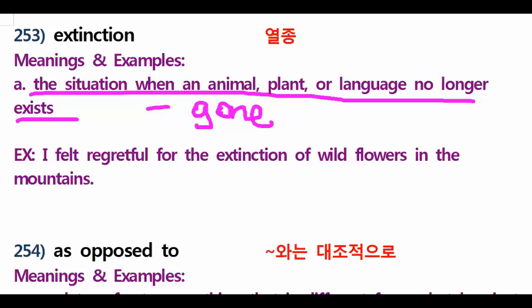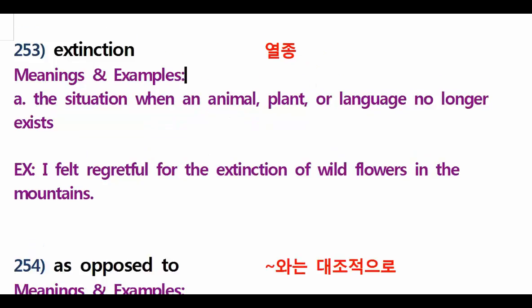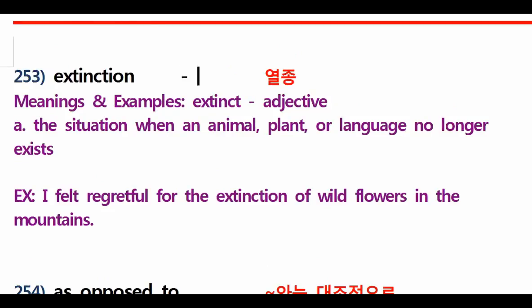For example, dinosaurs. Dinosaurs are what? They are already extinct. So extinct is actually the what? The adjective of this word, okay? But extinction is what? It's a noun. Okay, very good. Now let's read the example here.